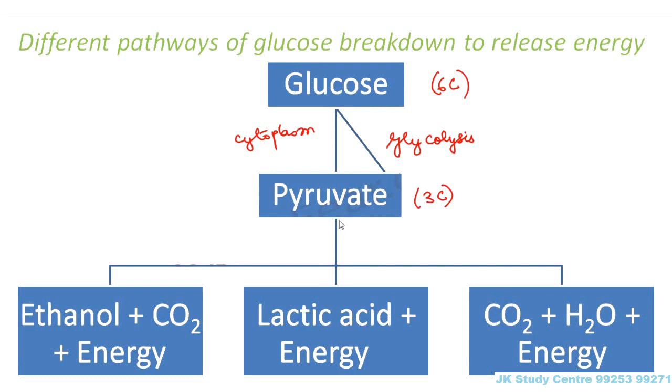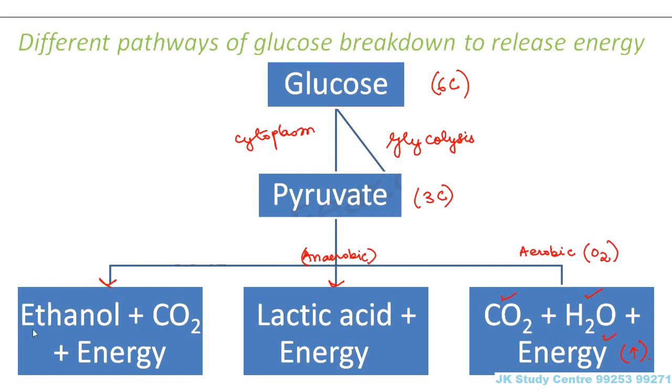Now there are 3 different ways by which pyruvate can break down into simpler molecules, releasing a lot of energy. The first is aerobic respiration, which happens in presence of oxygen. In that case, carbon dioxide, water, and a lot of energy is released. So a good amount of energy is released in this case. Another option is anaerobic respiration. In anaerobic respiration, there are 2 ways again. It can either form lactic acid or it can form ethanol.